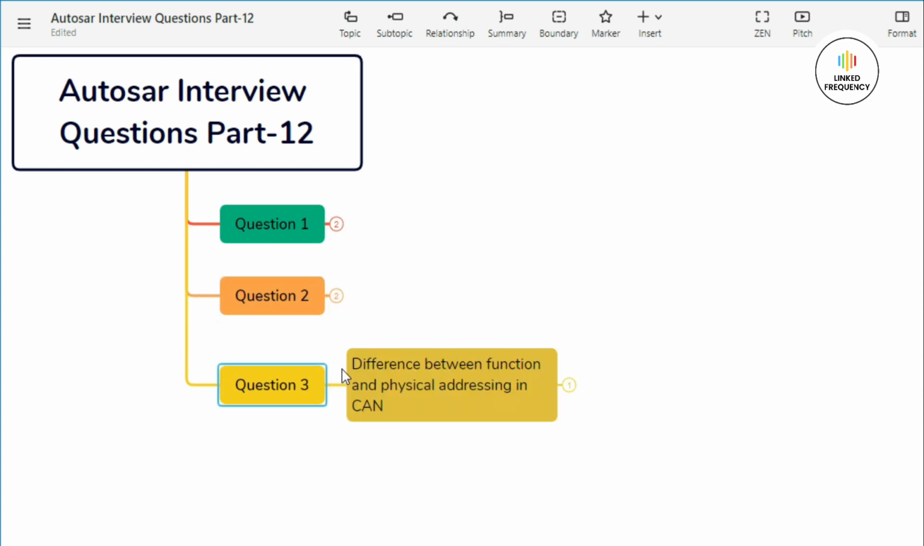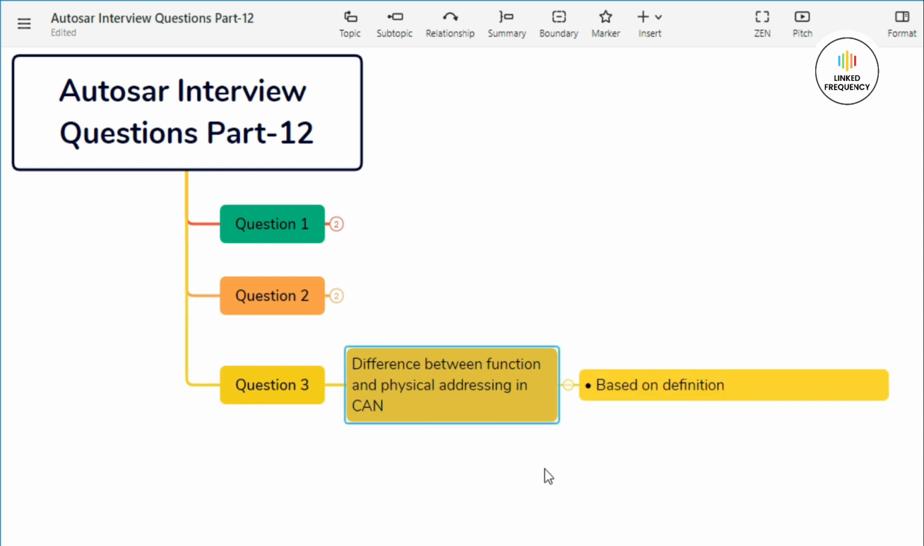Now let us quickly jump on to our third question, which indicates what is the difference between function and physical addressing in CAN. In CAN, the use of physical and functional addressing refers to different methods of identifying the nodes and their communication addresses within the network. Let's explore more about functional addressing and physical addressing in detail. Let's quickly start with the first one, that is physical addressing.